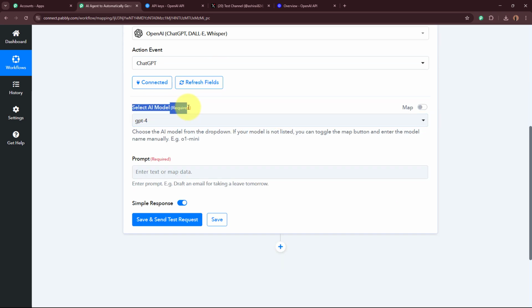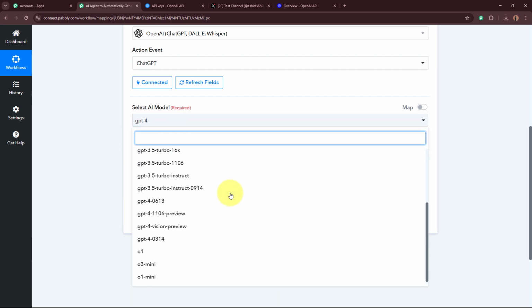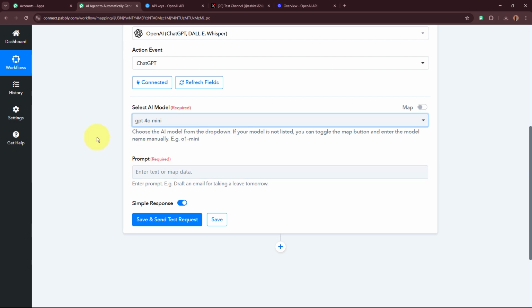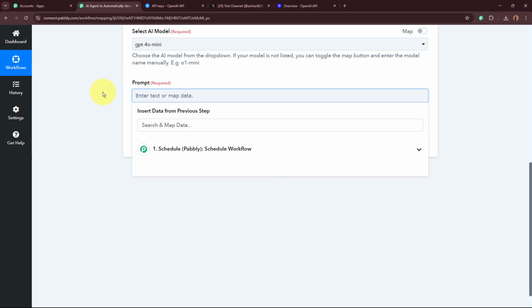After that, it is asking for the AI model. For the AI model, I use it as GPT-4o mini, but if you want to use any other AI model, you can select it from the drop down right here. Next, it is asking for the prompt. Prompt is the text with the help of which we can generate the content according to our requirement. As over here, my objective is to generate 100% unique quotes to post it as tweets on my X account. So I'm going to specify what I need in this prompt right here. Specify all the things that you require and do not require for this AI agent to generate the content, okay?